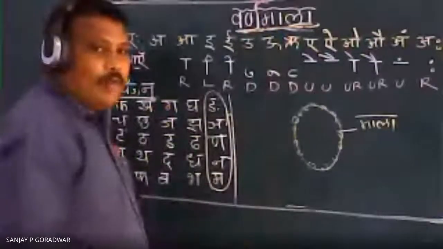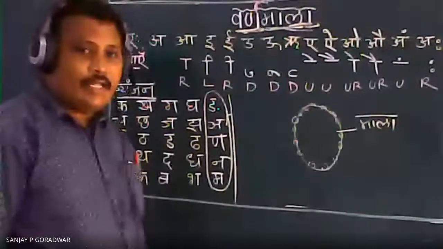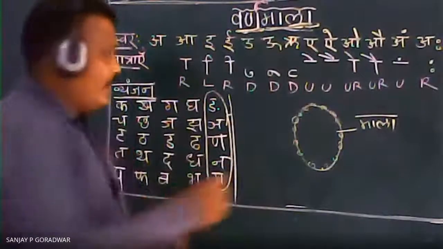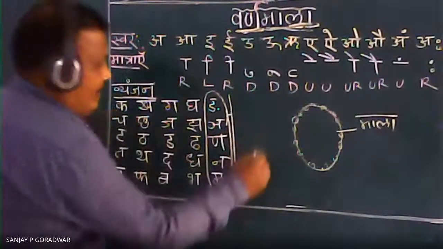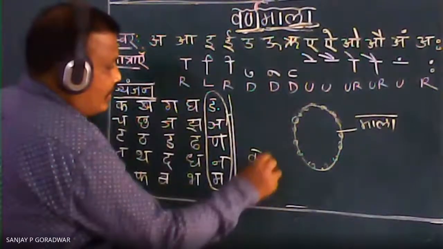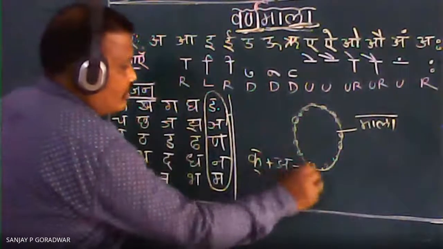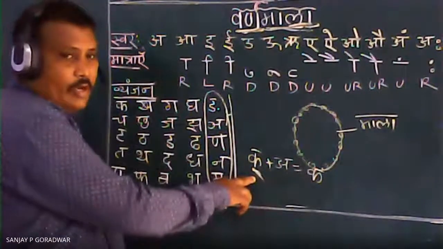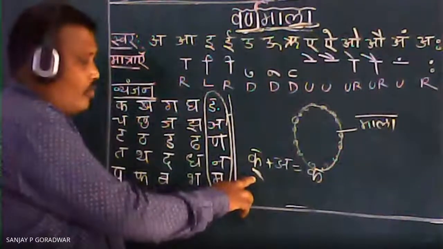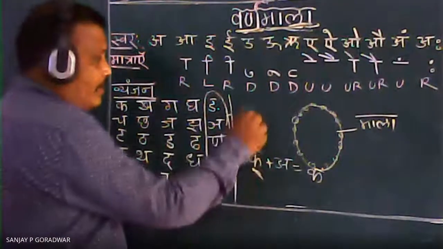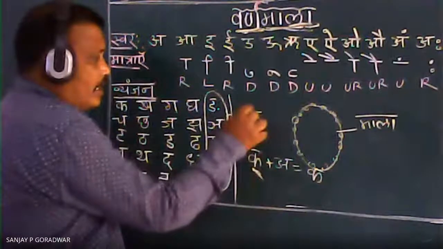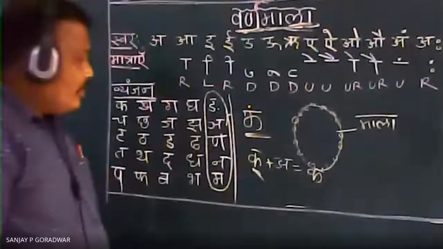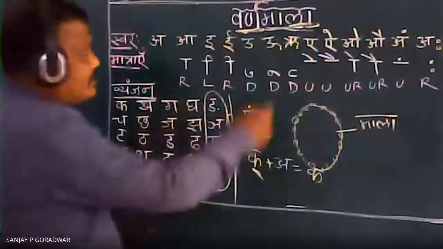And varna means the smallest letter in Hindi, which we cannot divide or separate again. For example, from this letter I am taking, k halant plus a is equal to k. So this is the smallest one. Vowels are not there in this letter. In Tamil also, like this, your k is there, here ik will be there. In this letter, vowels are not there. So this is the smallest one. These letters are called varna.